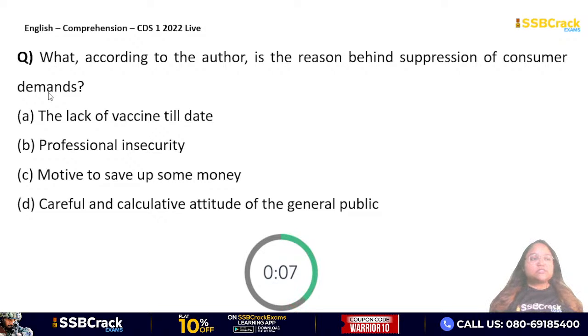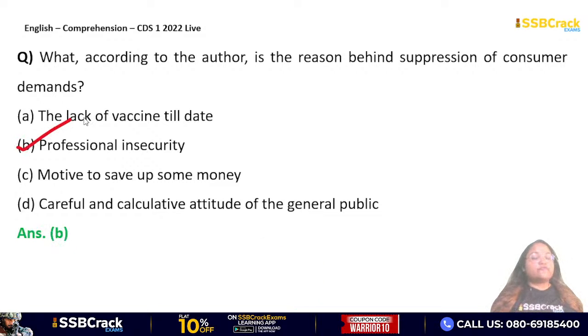The lack of vaccine till date, professional insecurity, motive to save up some money, careful and calculative attitude of the general public. What is the answer, guys? Why was consumer demand suppressed during pandemic? Because there was fear of job loss and salary cuts. In other words, professional insecurity था, इसलिए consumer demand suppressed हो गया था. So option B, very good, Anirudh, Sachin, Shaurya, Piyush, Anish. Option B will be your correct answer.